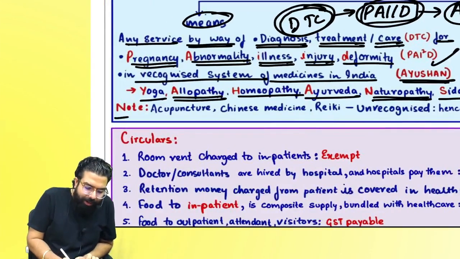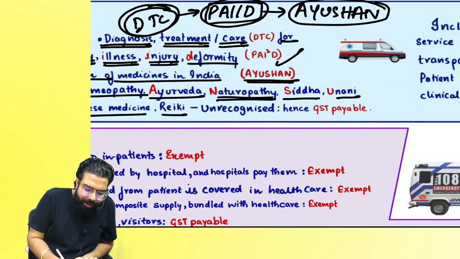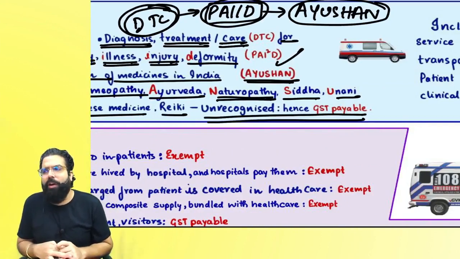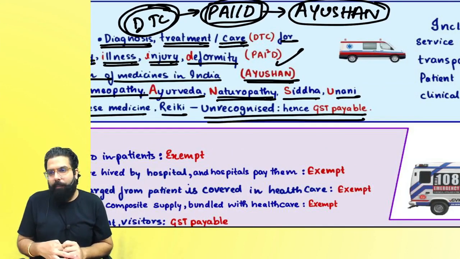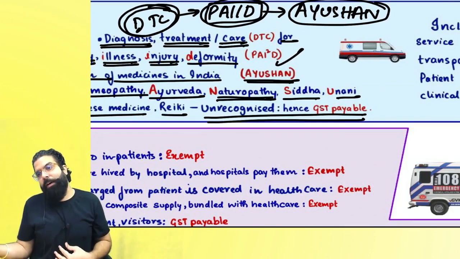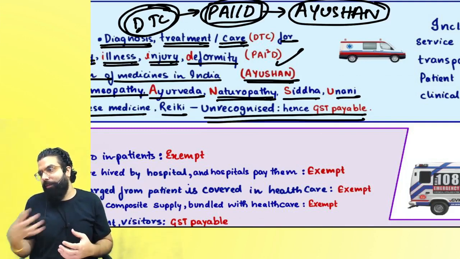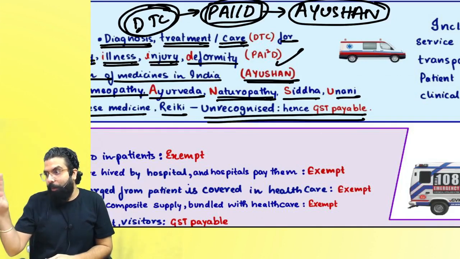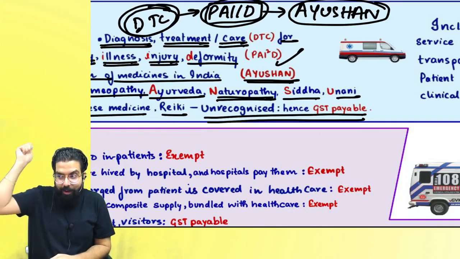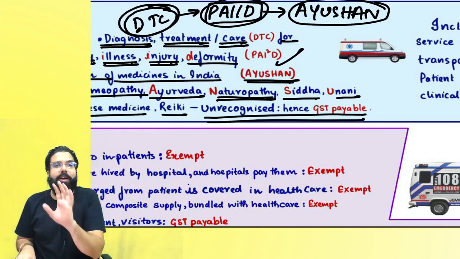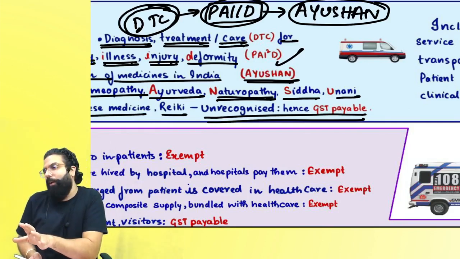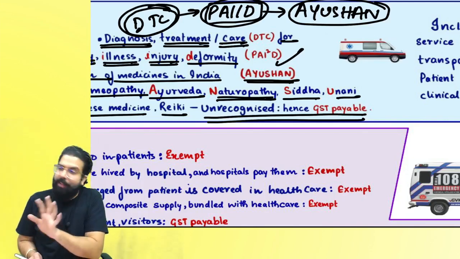Sir, if it is acupuncture, Chinese medicine, Reiki treatment, all these are unrecognized, and if these treatments are done, then it is not healthcare and GST will come. For an example, you went to one Baba. Baba went ahead and told that, sir, you have some problem. Then he went ahead and gave you jhada with the broom, correct. All those are not recognized system, and if it is not recognized, it is always taxable. Do you think Baba will go ahead and pay GST? Sir, his turnover has to cross 20 lakh. Can I go ahead, everyone?